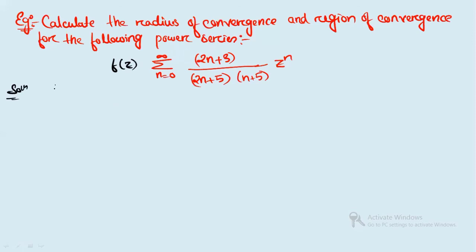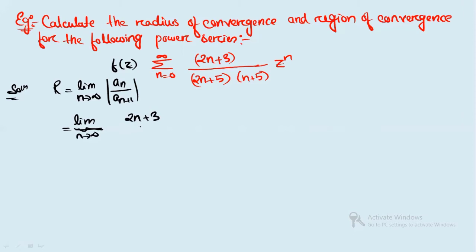So what we know, the radius of convergence formula is R equals limit n tends to infinity of mod of a_n by a_(n+1). So in this case, you have to see the (n+1)th coefficient, the a_(n+1). So here it will be what?